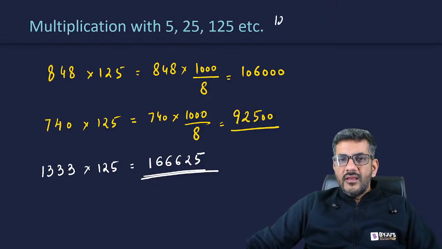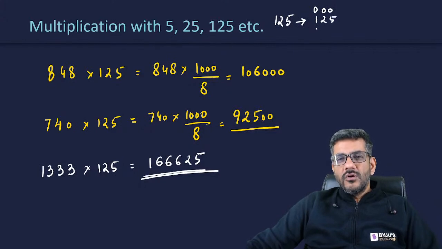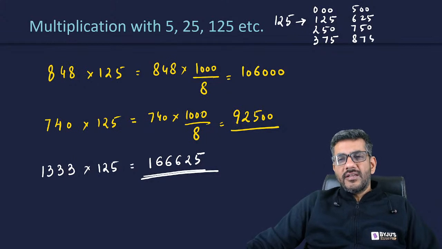So once again, when you multiply a number by 125, you can say the last three digits would be 000, 125, 250, 375, 500, 675, 750 and 875.